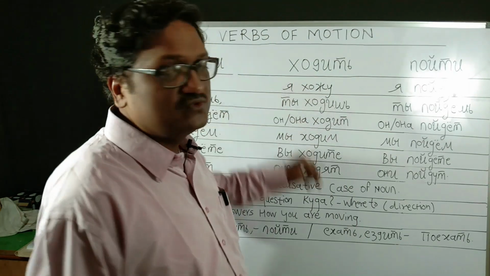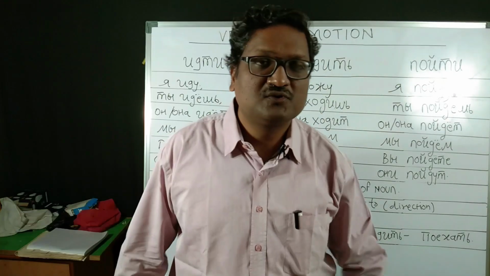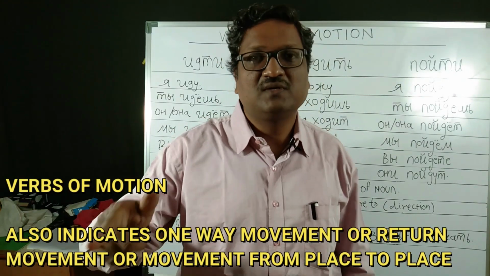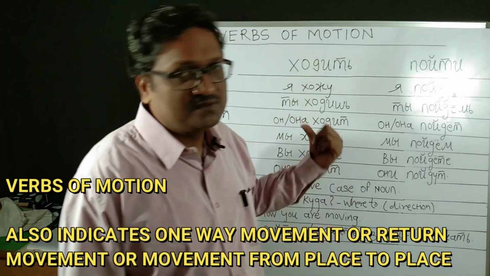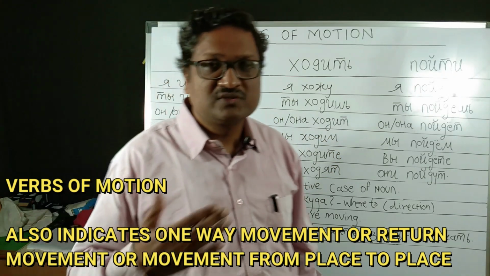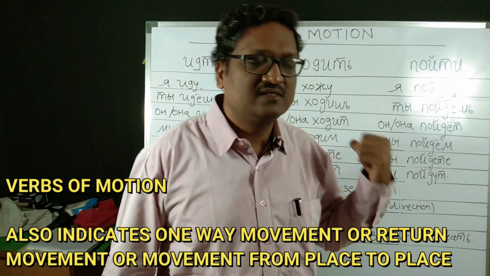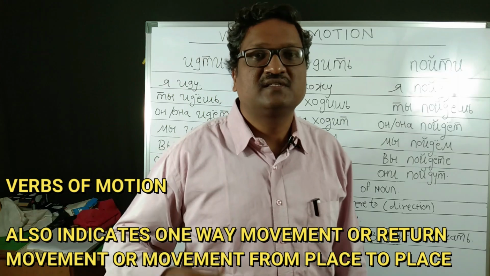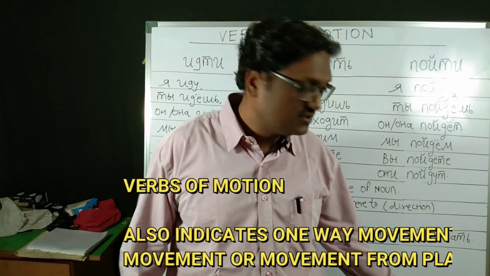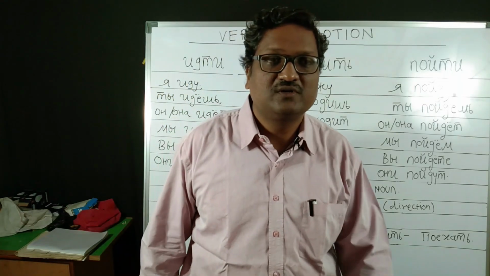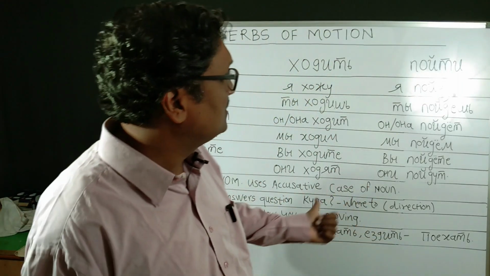Идти is a verb used for going on foot, and the verbs of motion also indicate one-way movement, two-way movement or repeated movement. That is also answered by verbs of motion. If the motion is in one direction only, then there is one verb. If the motion is multi-directional, there is a different word, and there is a perfective aspect also. That we are going to see now in this video.